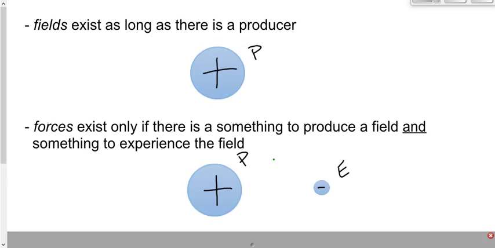But this electrical phenomenon of electric fields is not gone. Just like if we have the Earth and the board marker, there's a force between them. If I take away the board marker, it's not like gravity has disappeared. It's just that the force of gravity has disappeared. We would still have the field because we still have the producer.